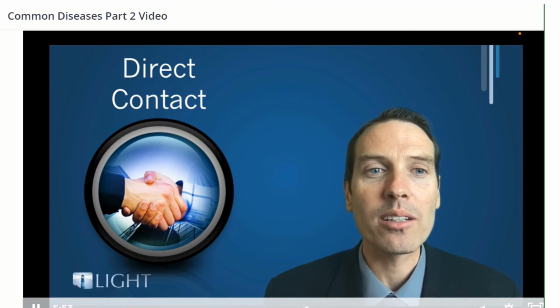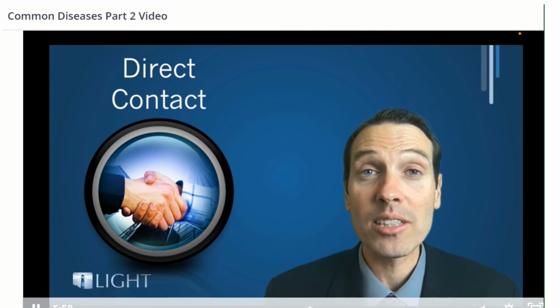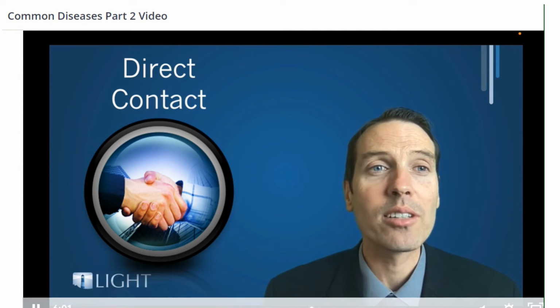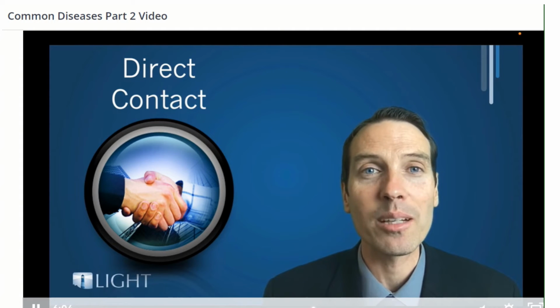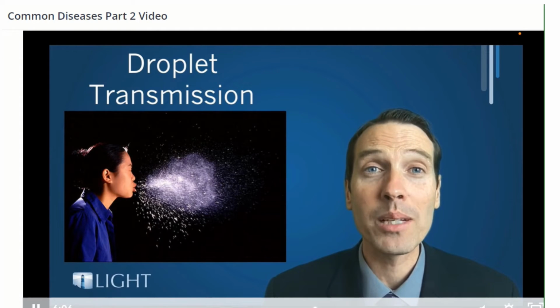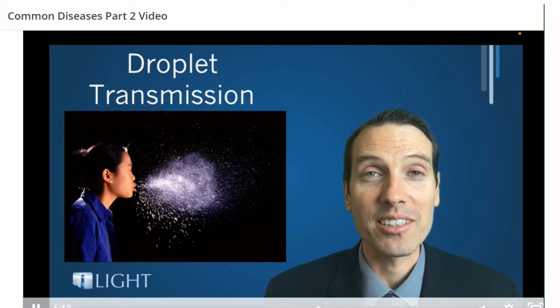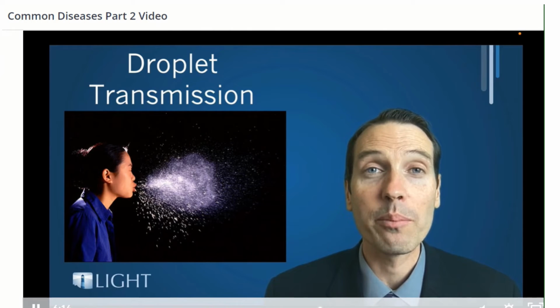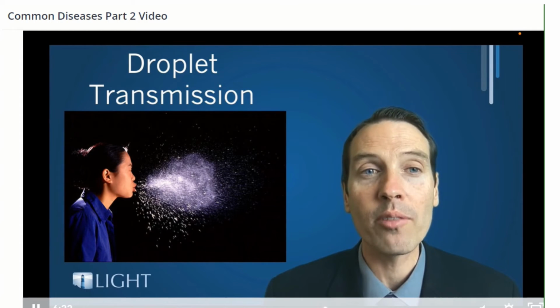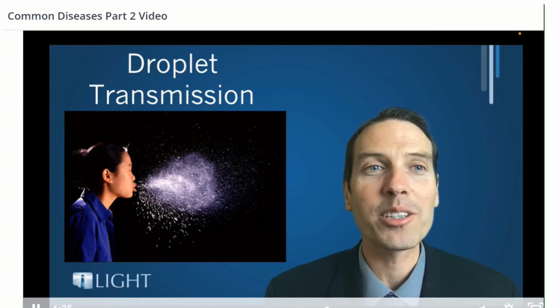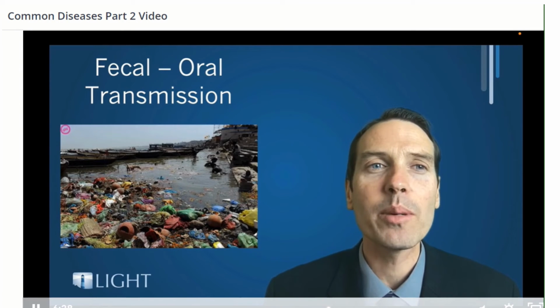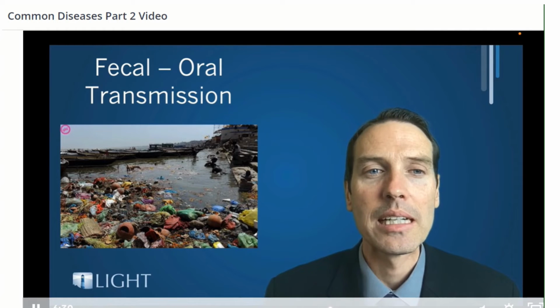So first we have direct contact. Of course, shaking hands or something like that, kissing, those type of things are direct contact and certainly can pass disease. Then look at this picture. Like I said, when a person sneezes, millions of small particles will be going out of a person's mouth and nose at tremendous speeds. That's why it's important to cover our cough or sneeze and make sure that we wash our hands often.